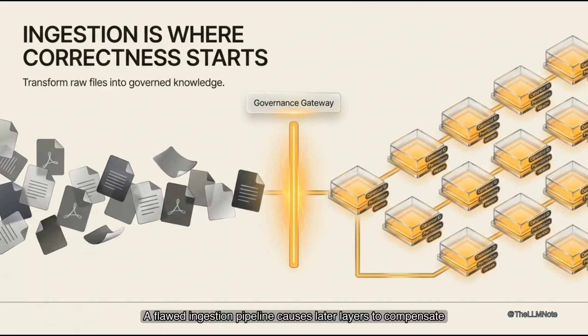A flawed ingestion pipeline causes later layers to compensate. The best RAG systems treat raw files as unstable input. They transform them into governed knowledge objects. These objects can be searched, cited, expired, and audited.